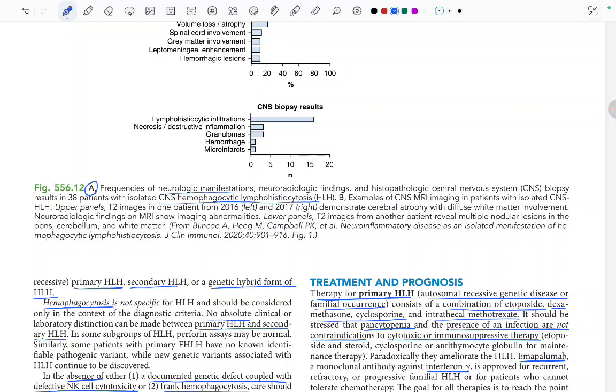Examples of the CNS MRI imaging in patients with the isolated CNS HLH. Upper panels, T2 images in one patient from 2016 and 2017, demonstrate cerebral atrophy with diffuse white matter involvement. Neuroradiologic finding on the MRI show imaging abnormalities. Lower panels, T2 imaging from other patients, reveal multiple nodular lesions in the pons, cerebellum and the white matter.